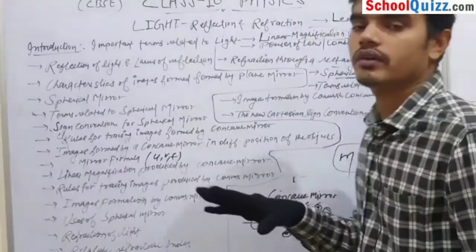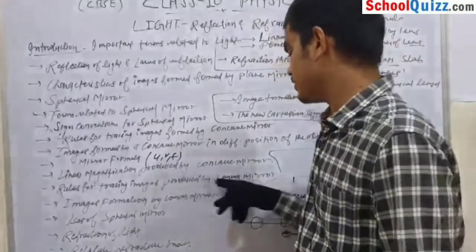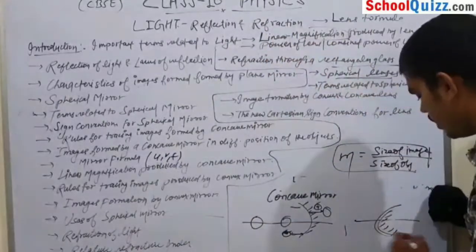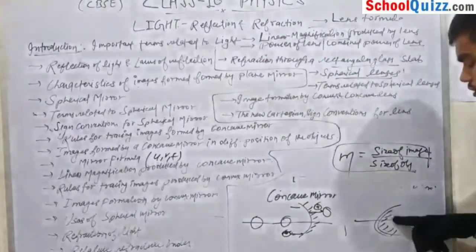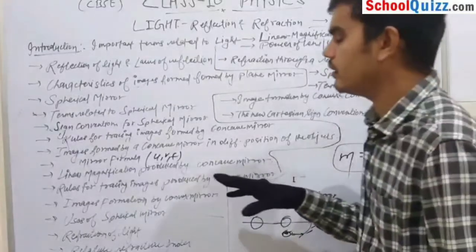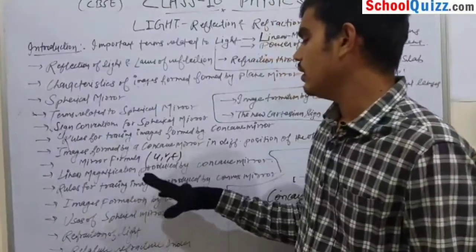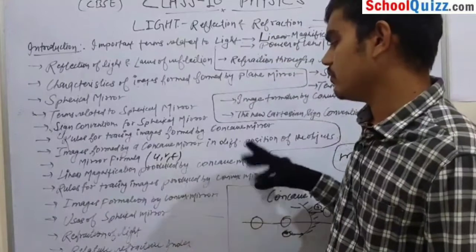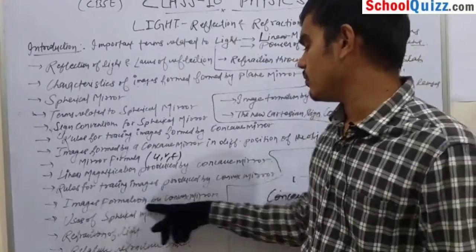Now we start with our next important topic, that is convex mirror. Okay, I have already shown you the convex mirror, so we will discuss the rules and what are the images formed by the convex mirror. Okay, next topic is image formation by convex mirror.